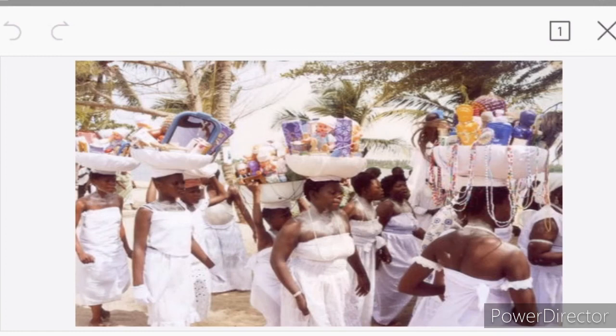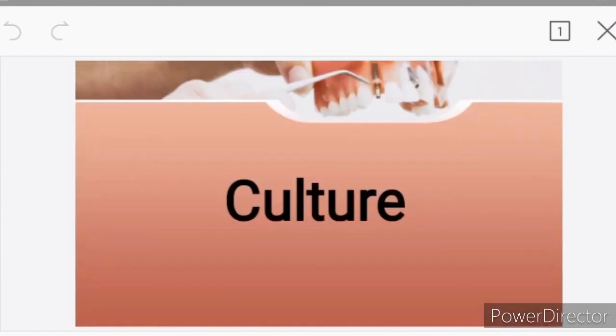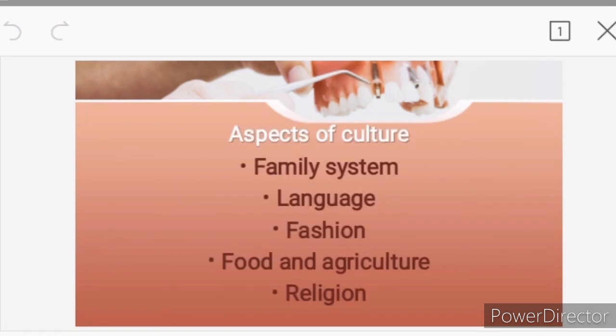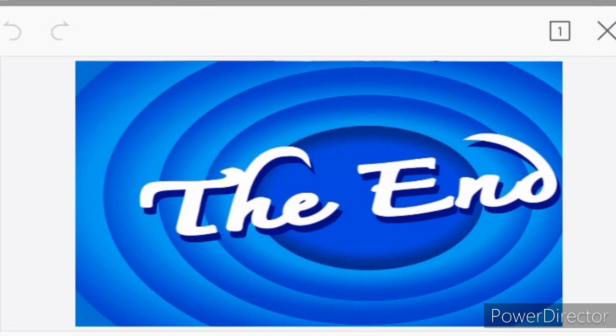So, in today's lesson, we have been able to define culture, we have been able to explain that culture is the way people live. And we have been able to also talk about the aspects of culture, which are family system, language, fashion, food and agriculture, and religion. So with that, we have come to the end of the class.